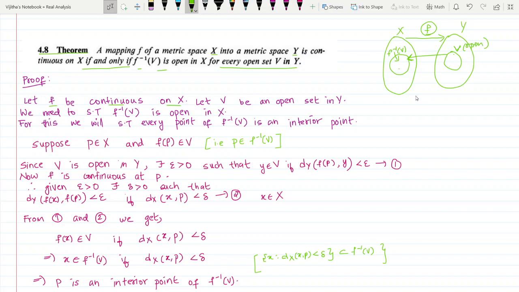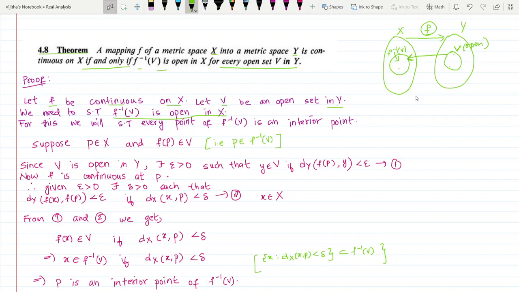Okay. So let V be an open set in Y. Now we prove that F inverse of V is open in X. We know that a set will be open if each of its points is an interior point. So we will take an arbitrary point of F inverse of V and we will show that it is an interior point.